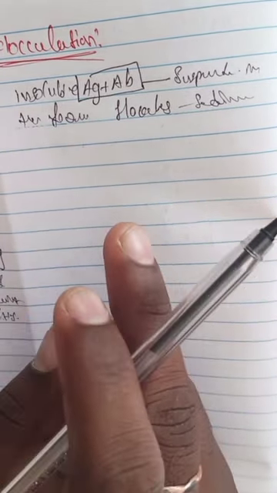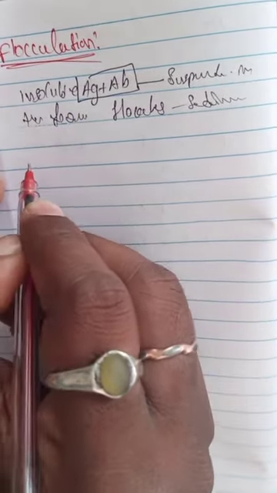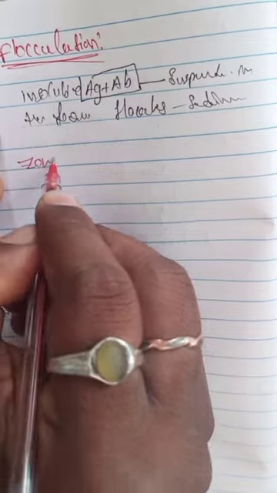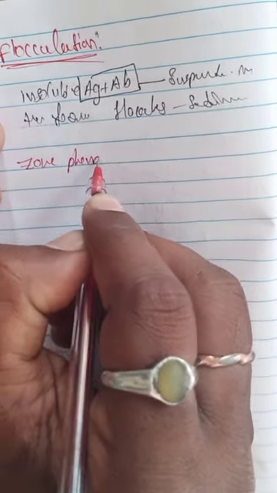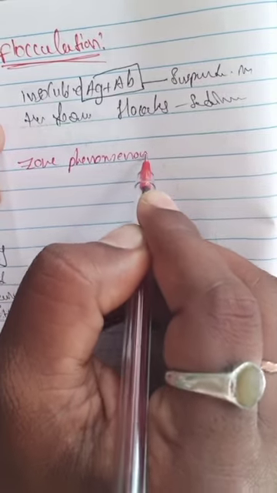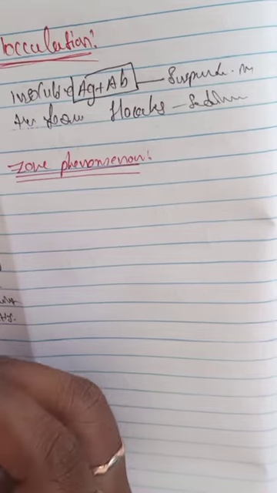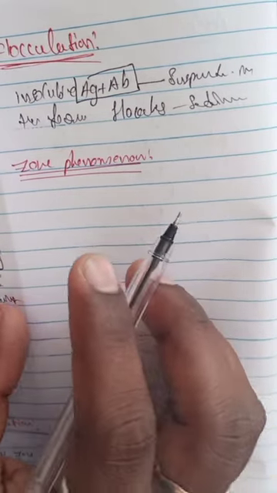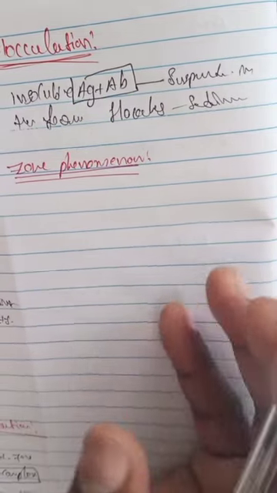Now we'll discuss the diagrammatic representation, that is the zone phenomenon. In the zone phenomenon there are three zones: prozone, zone of equivalence, and post zone.